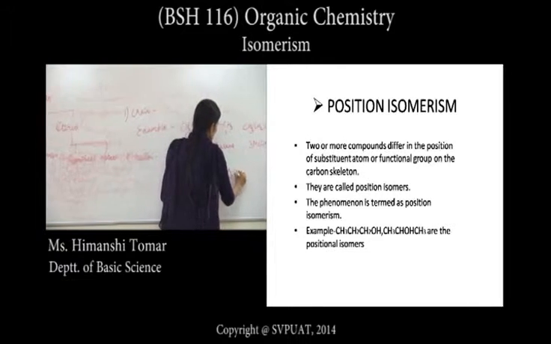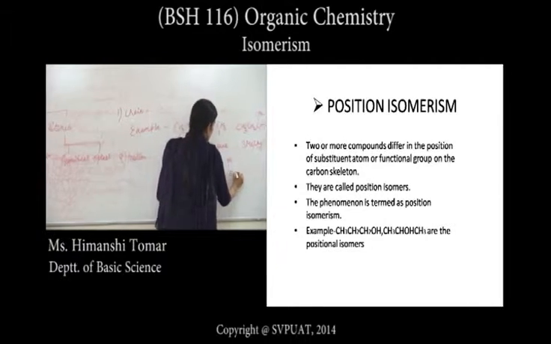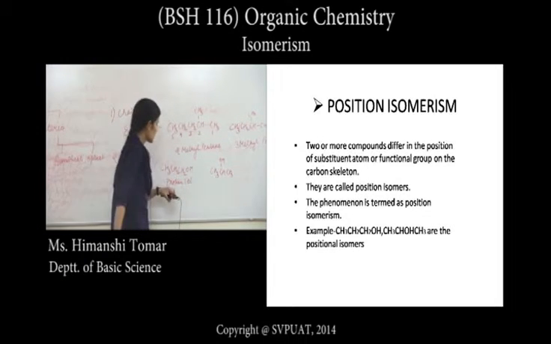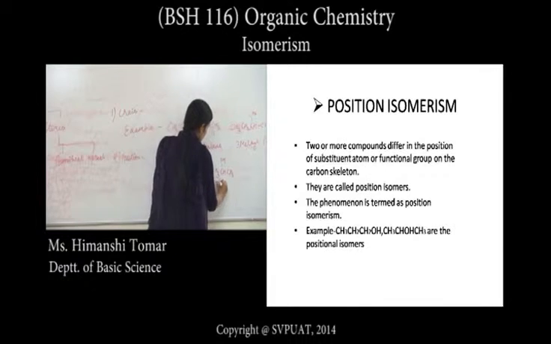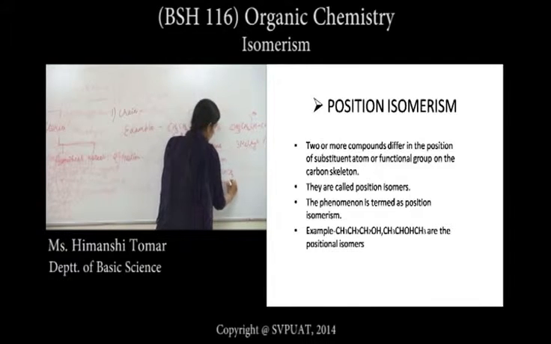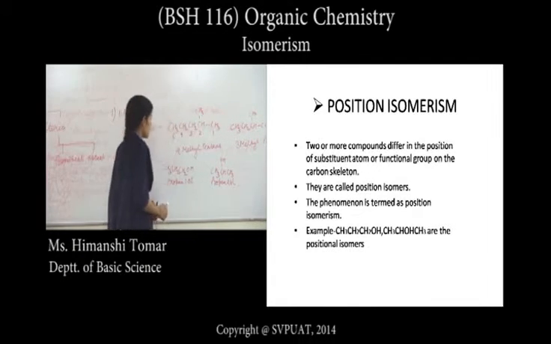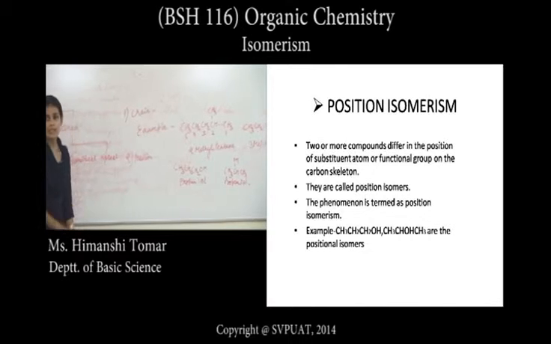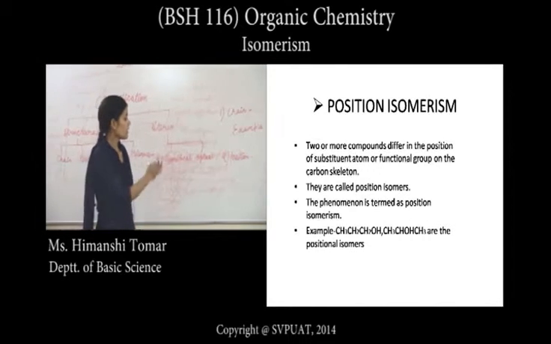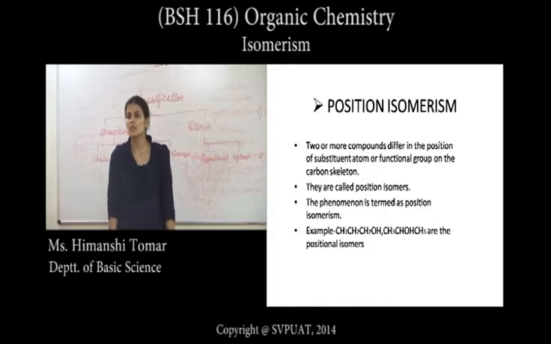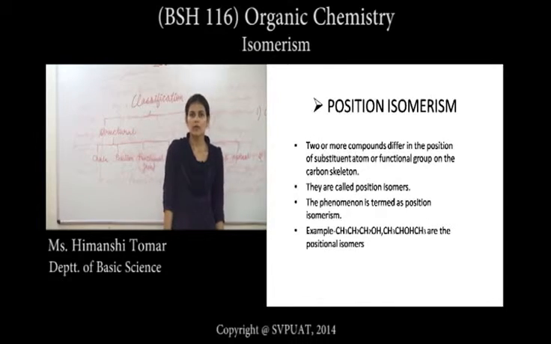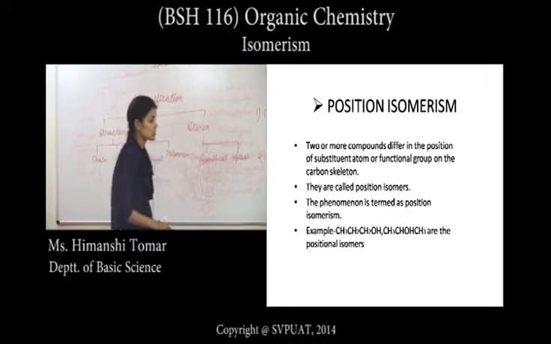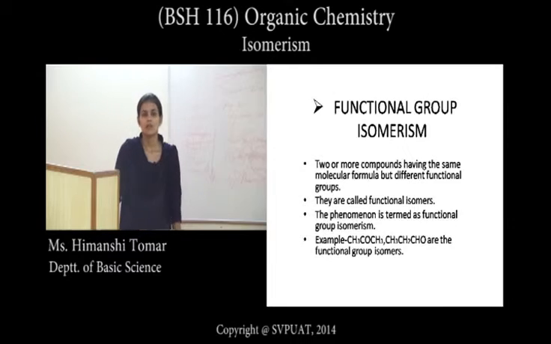CH3, CH, OH, CH3: the name of this compound is propan-2-ol. The molecular formula is the same, but the position of the functional group is different. So this type of isomerism is known as position isomerism, and these isomers are known as position isomers.